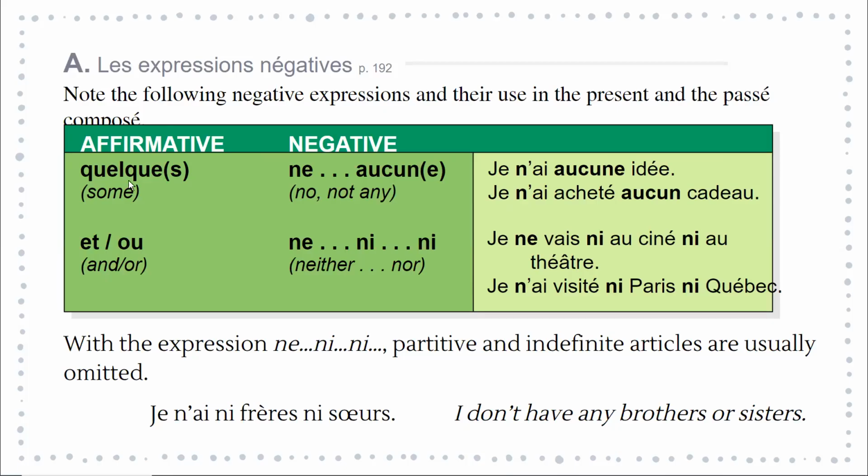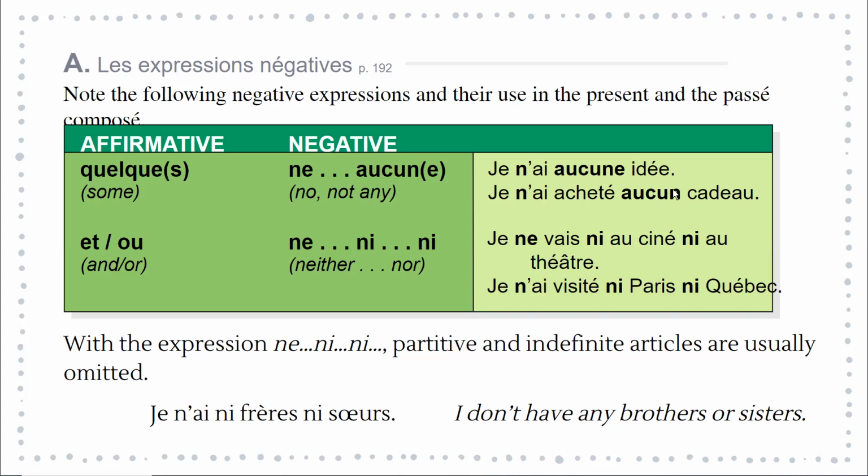Voilà, regardons d'autres expressions. In the affirmative, we have quelque, which means some. In the negative, or the opposite of quelque, is ne aucun or ne aucune, no or not any. Here's an example. Je n'ai aucune idée. I have no idea. I don't have any idea. Here we have one verb in the present tense, ne aucune goes around it. Since idée is feminine, we say aucune. I have no idea, or not any idea, or I don't have any idea.